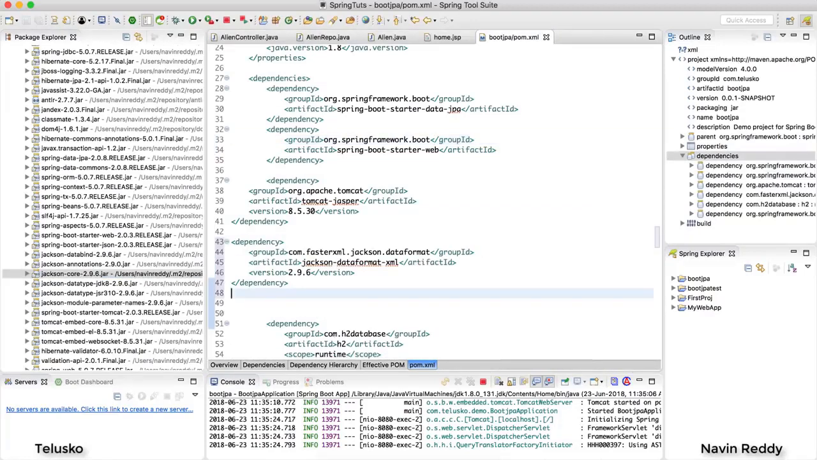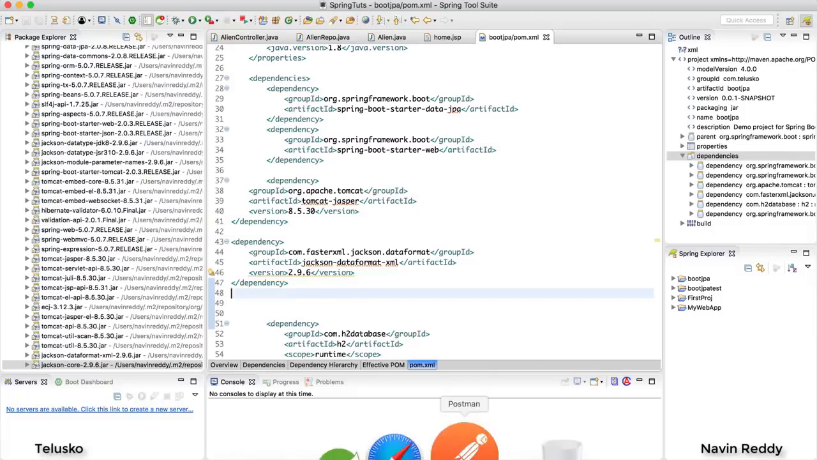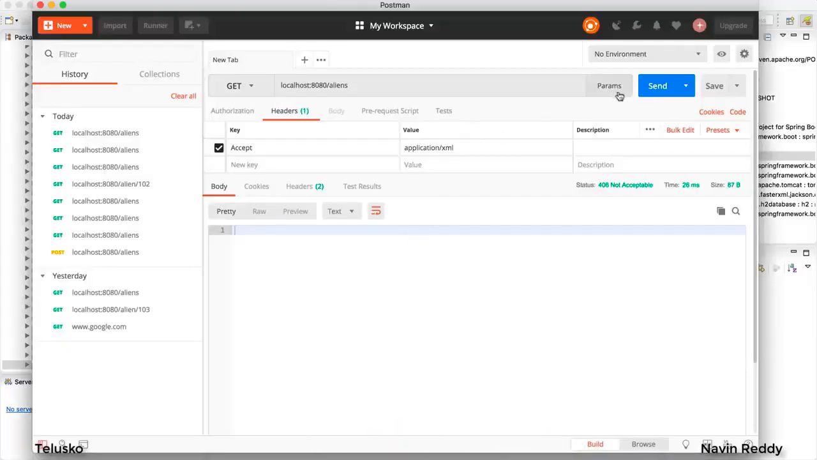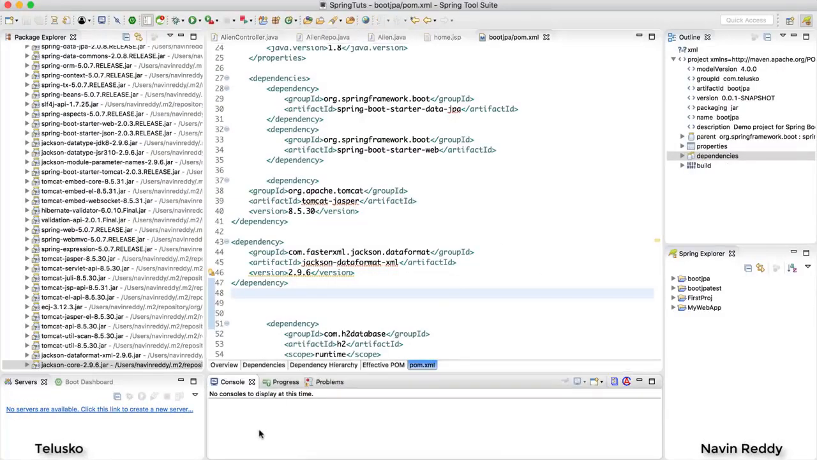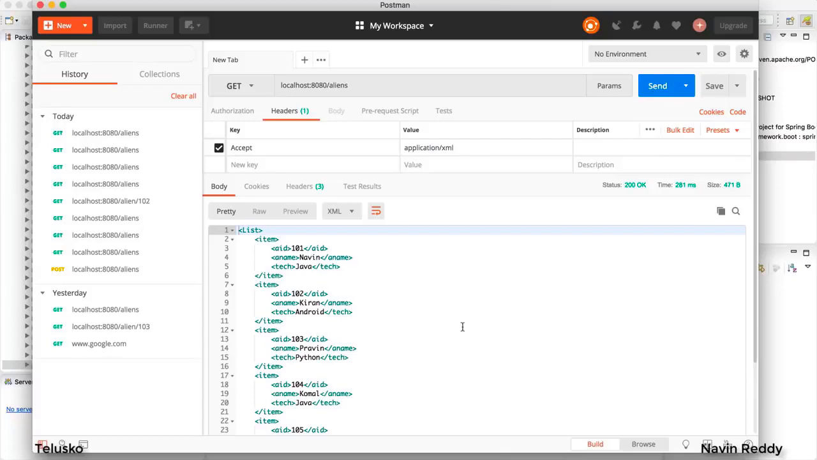Now this is where you are adding support for XML. Okay, it should work now. Let's go back, let's relaunch the application once, and we'll go to Postman now and click on send. Oh, something went wrong. Maybe the server has not started properly. So now you can see when you send a request, you got XML, and finally we got an XML, right?